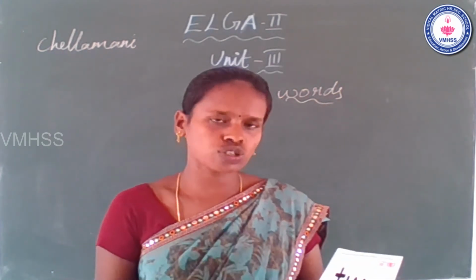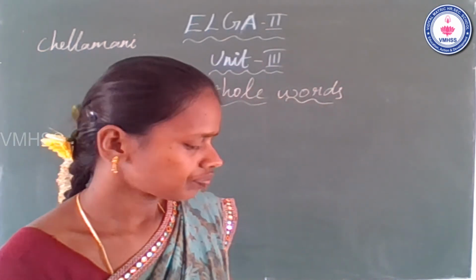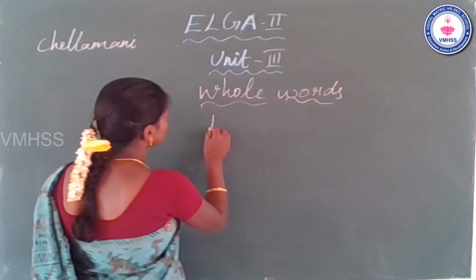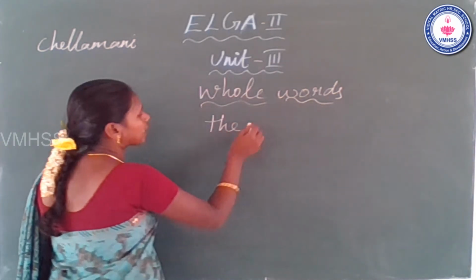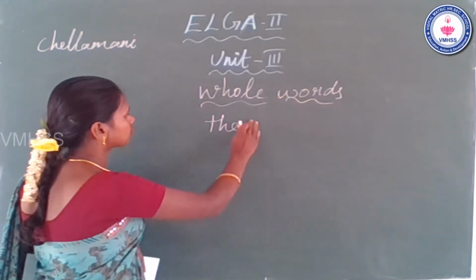Now see the first whole word, the. Next we will see the examples using the whole word the.